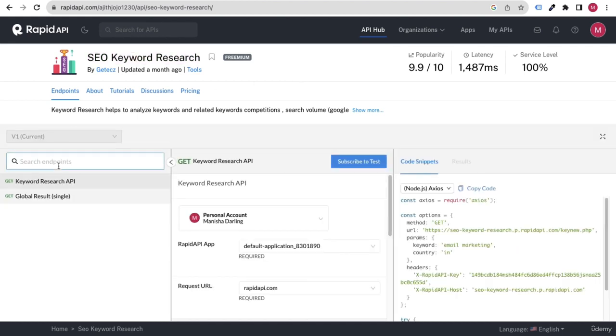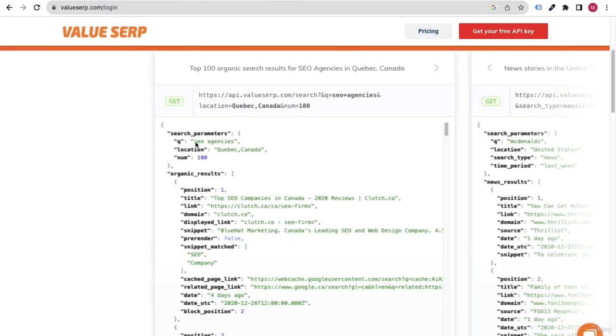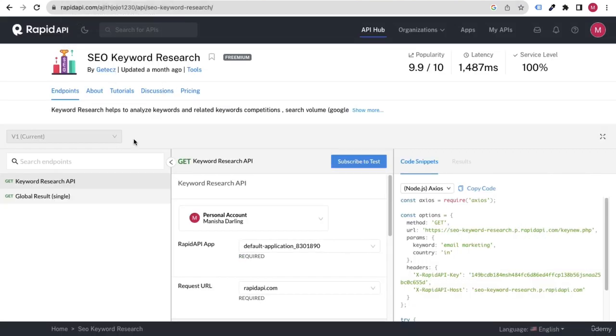So what we do is that we take different functionality. We will take functionality of the ValueSerp API.